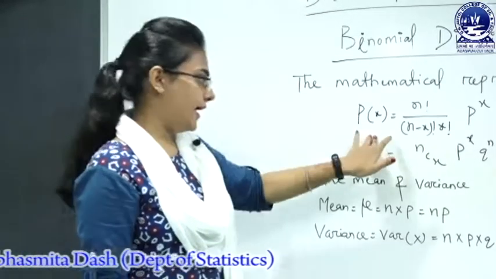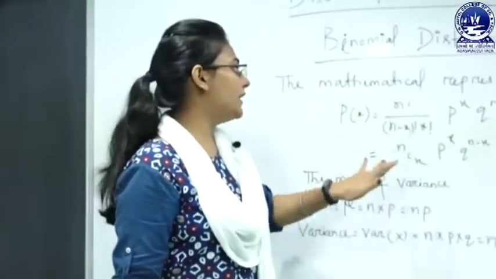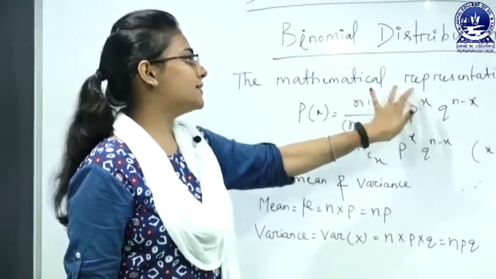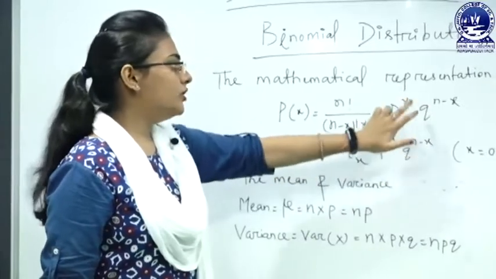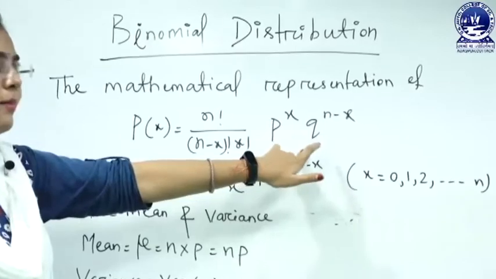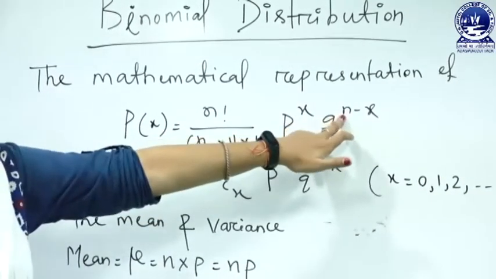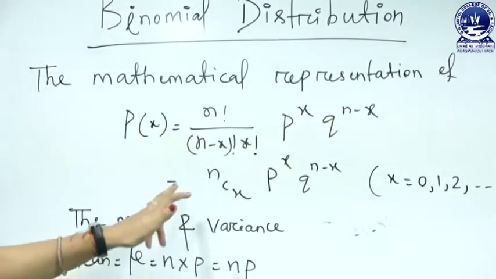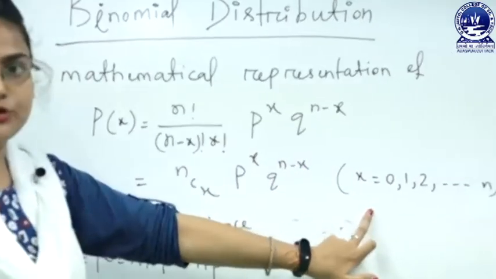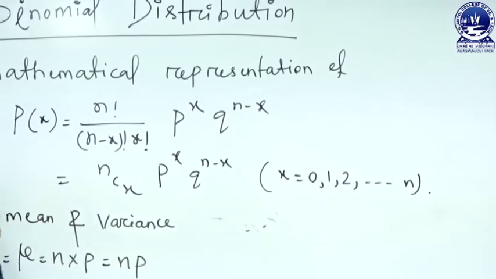Probability of x, where x carries the individual or specific values, is equal to n factorial divided by n minus x factorial into x factorial, p to the power x into q to the power n minus x. p to the power x is for the success event, the probability of success, and q to the power n minus x is for the failure event, the probability of failure, where n is the number of independent trials. It is also written as nCx p to the power x q to the power n minus x, where x lies between 0 and n, because we are conducting a binomial distribution having n independent trials.